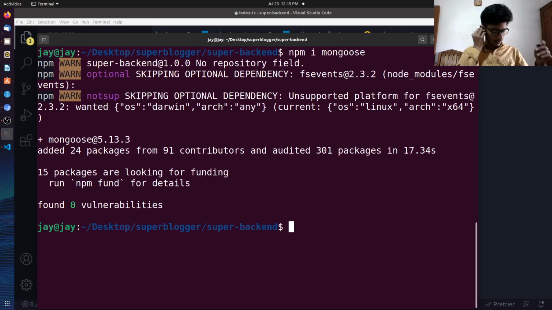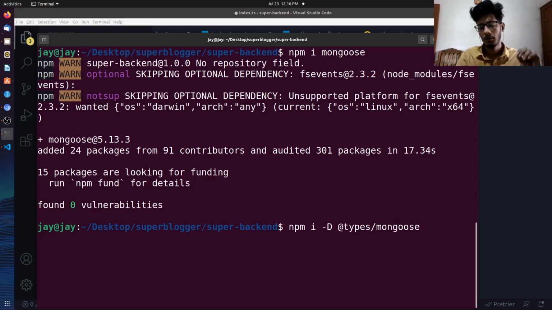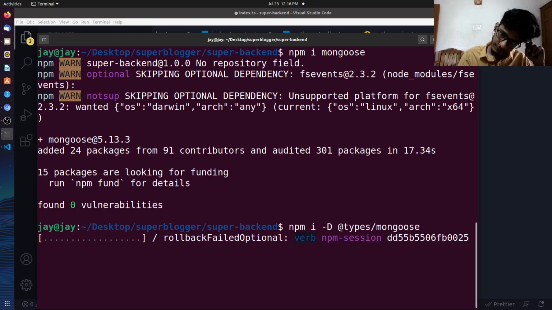Yeah. So basically, once we are done with this, we have to install its type definition too. So let's call it /d @types/mongoose, right? So that's the type definition of mongoose.